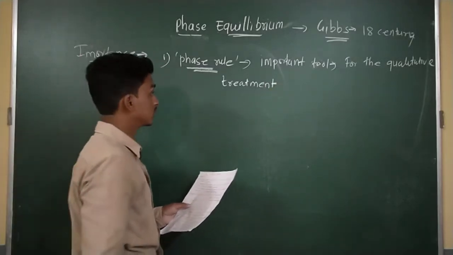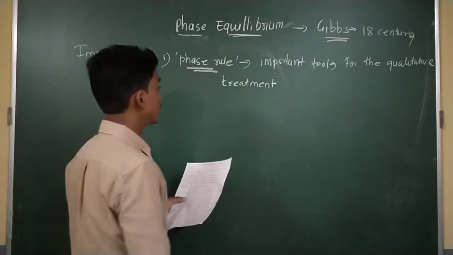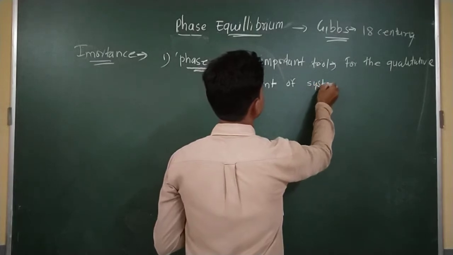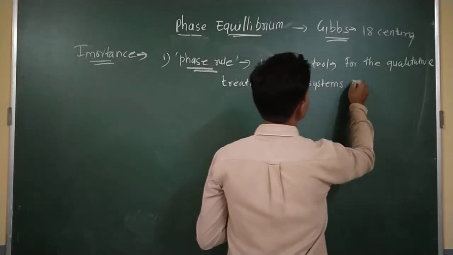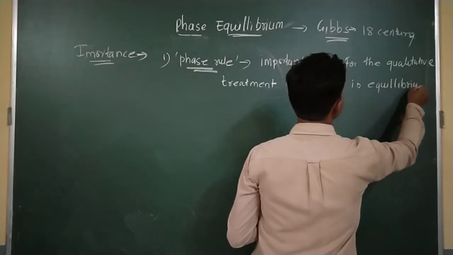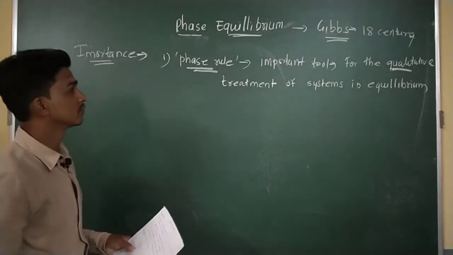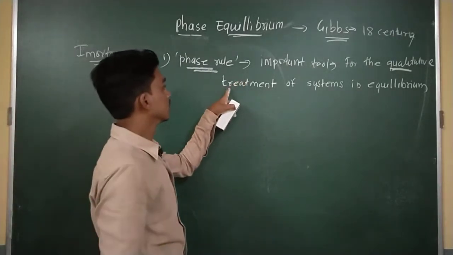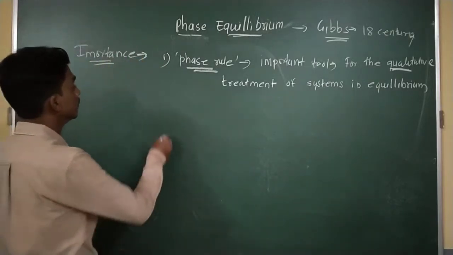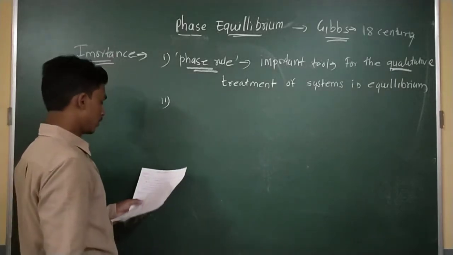Dear students, all these points you have to write in your notebook. By using this, we can use the phase rule for the qualitative treatment of systems, to tell whether the systems are in equilibrium or not.